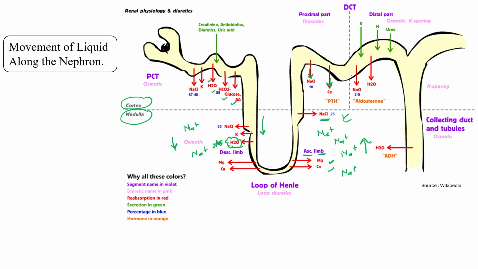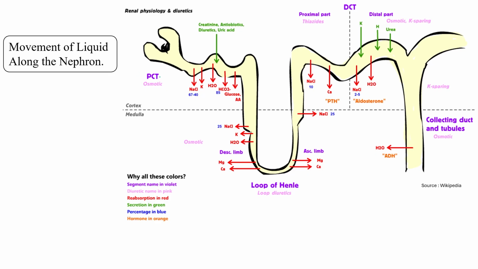Okay, in fact in the DCT region, under the influence of certain hormones like aldosterone and antidiuretic hormone, reabsorption of water occurs in the distal region and in this collecting duct region. So overall, what do you understand?